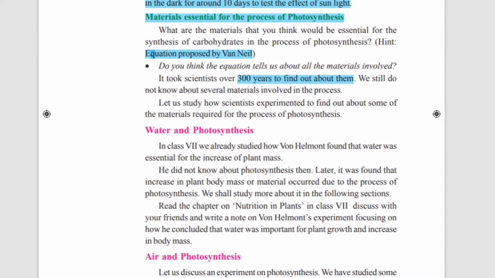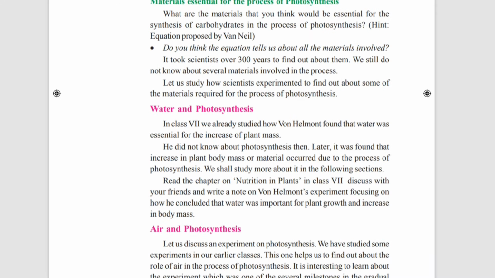So now let us read about the materials essential for the process of photosynthesis. What are the materials that you think would be essential for the process of photosynthesis? What do you think are the materials that would be essential for the synthesis of carbohydrates in the process of photosynthesis? Hint: see the equation proposed by C.B. Van Niel.